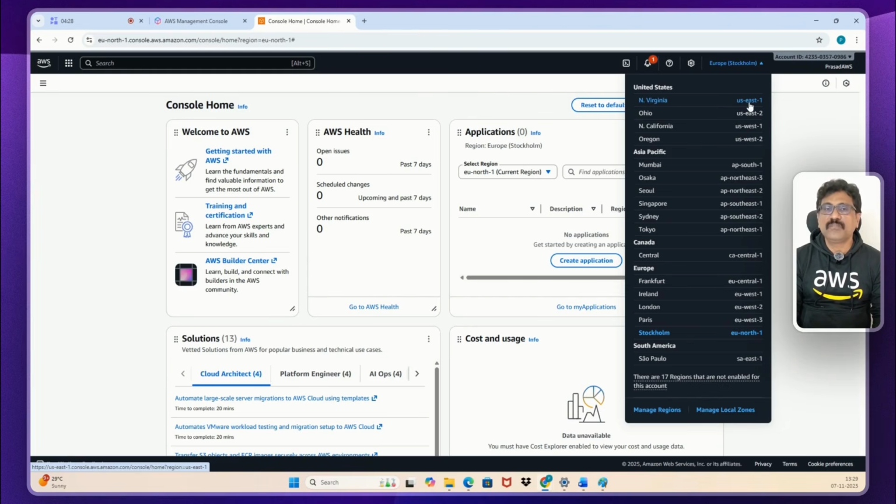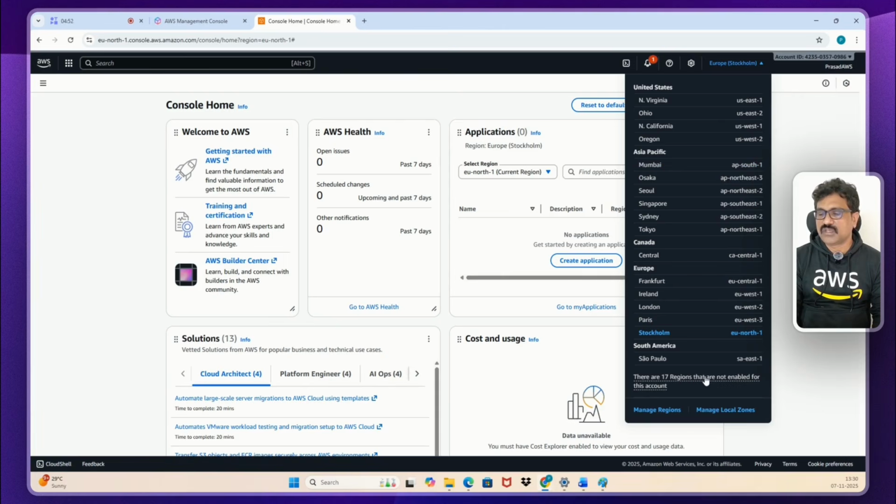N. California, North California, is us-west-1. Ohio is the region name, us-east-2. Like this. In Asia Pacific, in India, Mumbai is there, ap-south-1. This is the region code. Like this, Hyderabad also has an AWS region, but it's not displaying here.